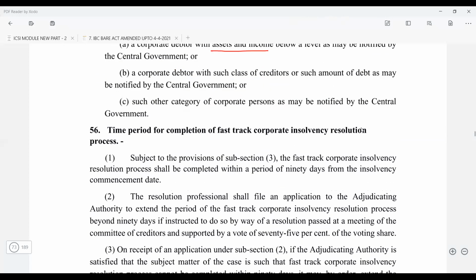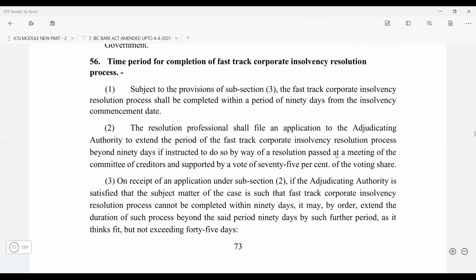less than 1 crore. Now, what is the timeline for the completion of the fast track CIRP process? It should be completed within 90 days from the date of commencement of the insolvency. And then you all can see the PPT, the PDF, right? The BEAR Act. You all can see the PDF, right? Yes, sir.